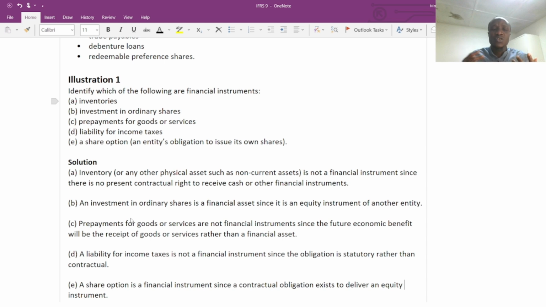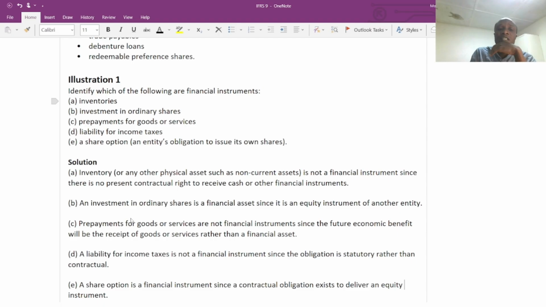It's not a must that the customer should buy our goods. So it is possible they did not buy the goods. It is possible they buy the goods. So in every situation, there is no contractual right to receive cash. Also, from the financial statement, we have a value of PPE. We don't have any contractual right to receive cash from that PPE that is stated in our financial statement. So because of that reason, inventory cannot be classified as a financial instrument.